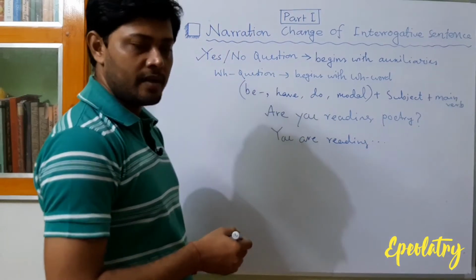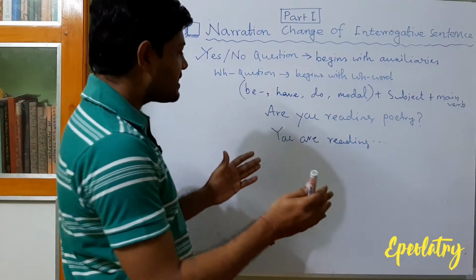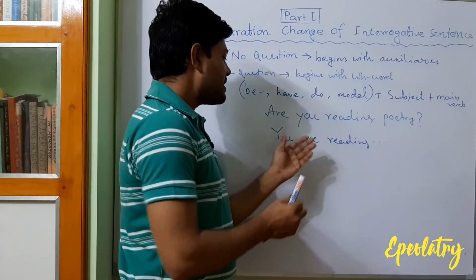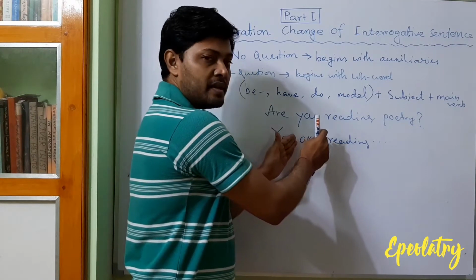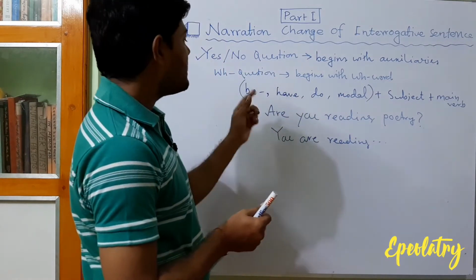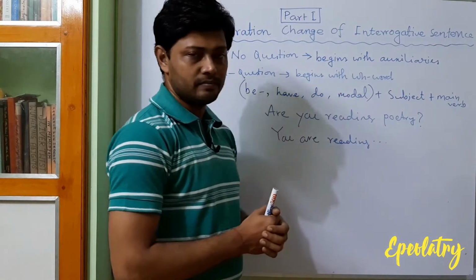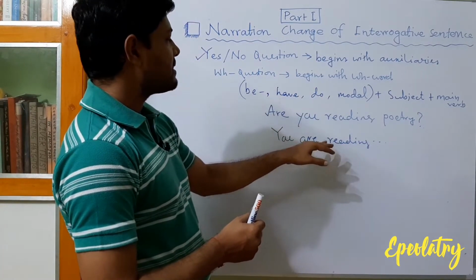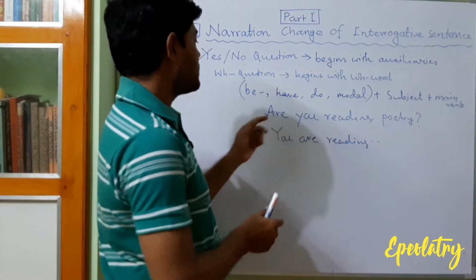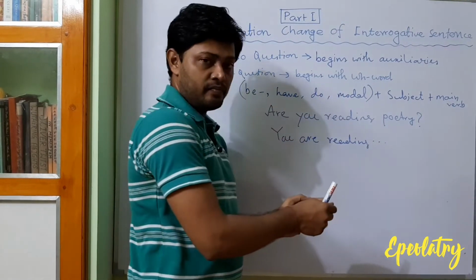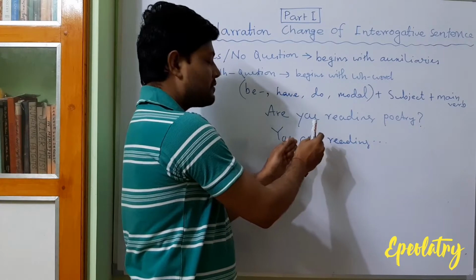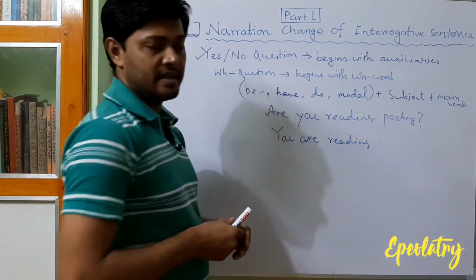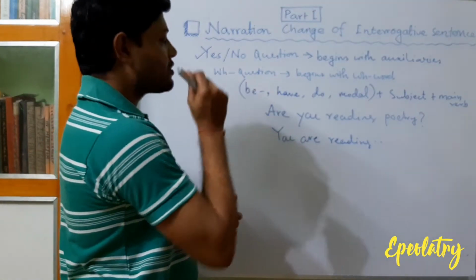Okay. So how can we change an assertive sentence into a yes/no question? By just putting the auxiliary verb at the beginning. That may be a be verb, have verb, do or did, or modal. Actually, not do or did, you will not find it in the assertive sentence if it is not a negative sentence. So we can find be verb, have verb or modal verb. If we just put the modal verb or the have verb or be verb at the beginning of the sentence, it will be turned into a yes/no question.